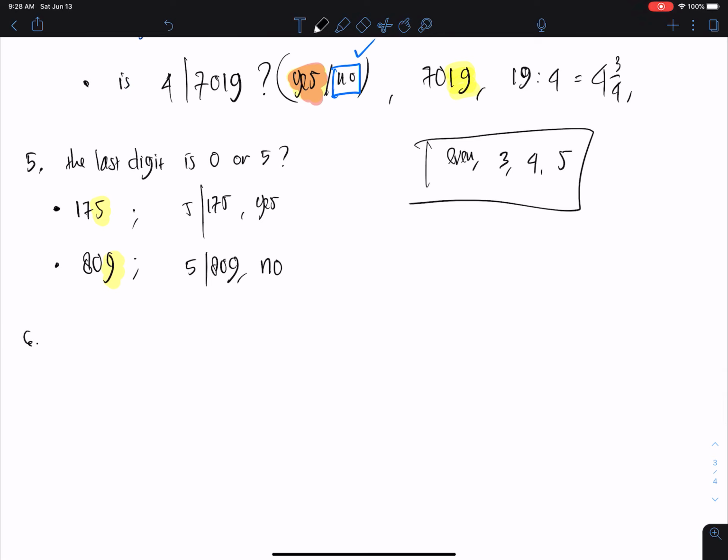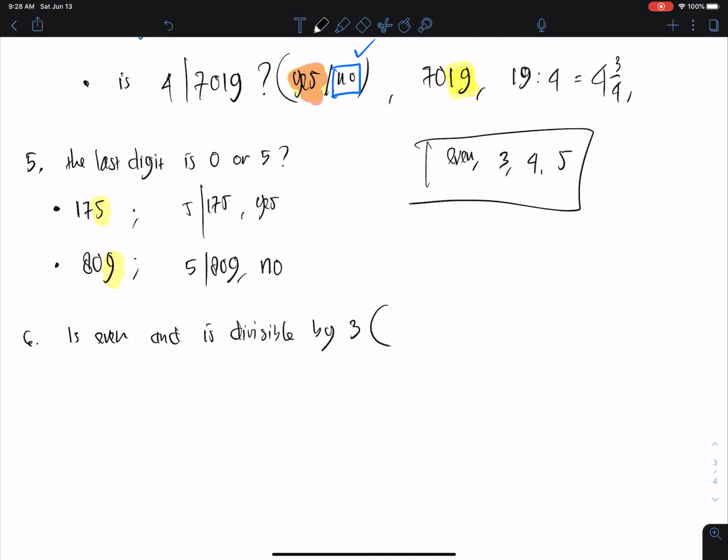The next rule, also there is a combination of rules. For example, is that number even, and is it divisible by 3?